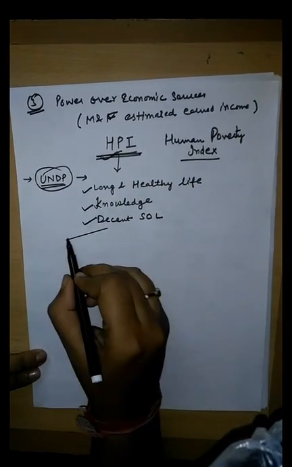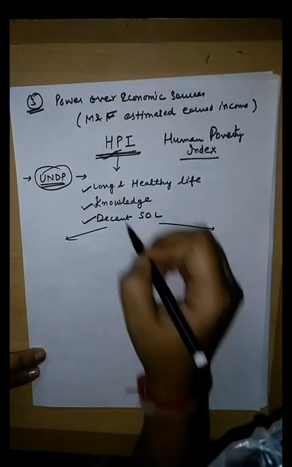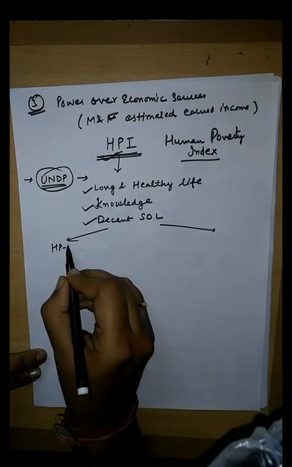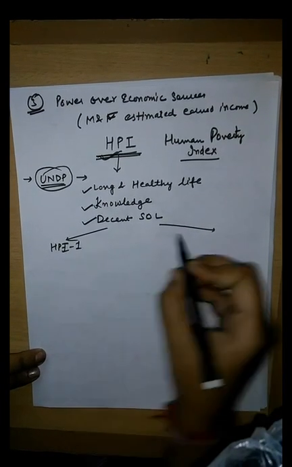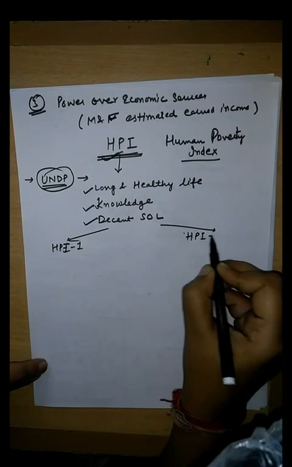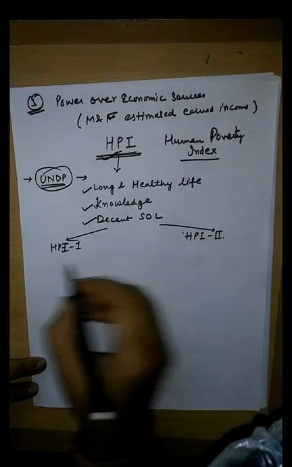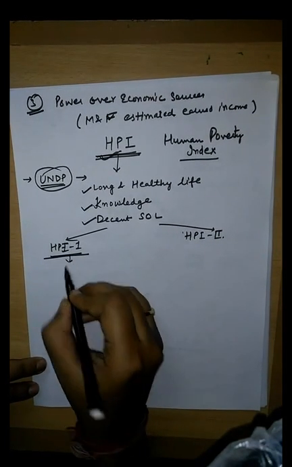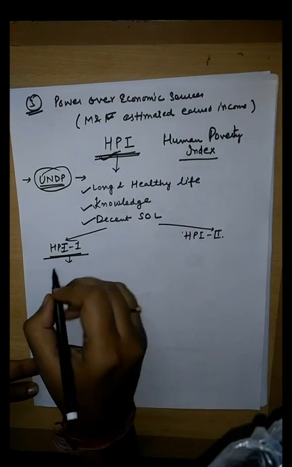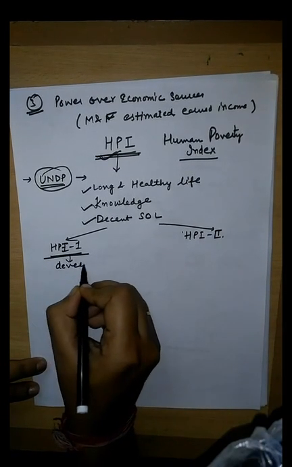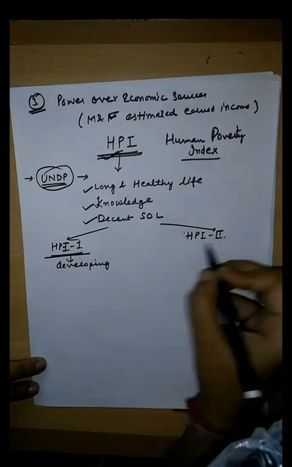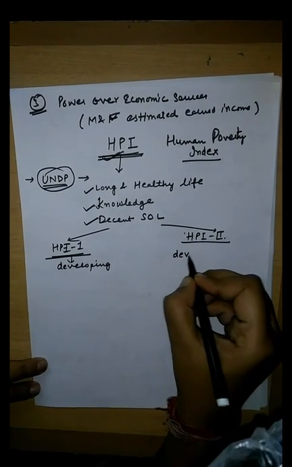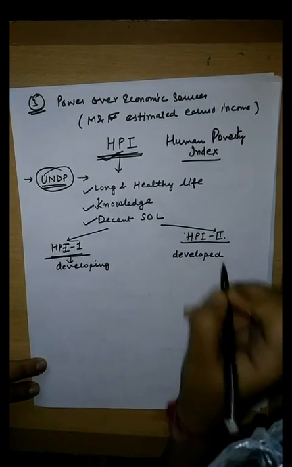HPI is divided into two parts. It is of two types basically, HPI 1 and HPI 2. HPI 1 is calculated for developing countries, and HPI 2 is calculated for developed countries.